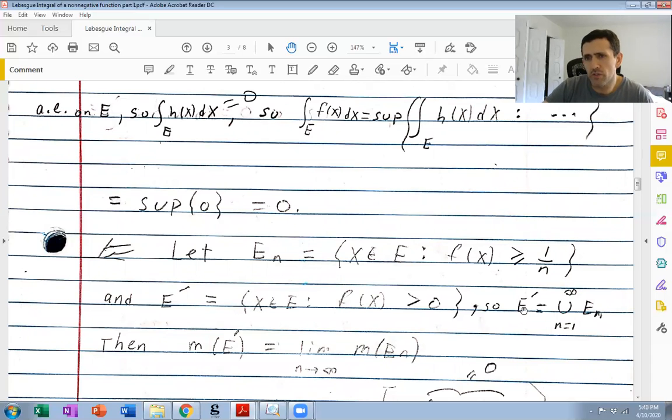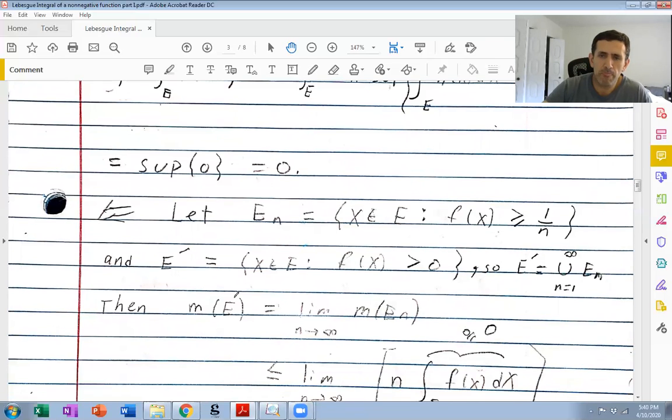So it's pretty trivial that E prime is this union, because if x is in one of these ENs, then f of x is bigger or equal to 1 over n for some natural number n, which is bigger than 0. So x is in E prime. If x is in E prime, f of x is bigger than 0, so it's bigger than 1 over n for large enough n. So it's in one of these ENs. It's in all of these ENs for large enough n, but anyway.